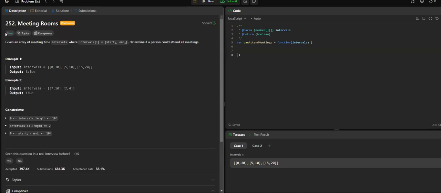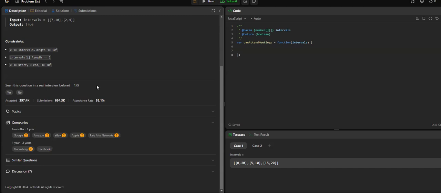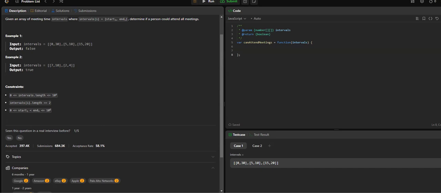So today we'll be starting with an easy problem, which is the Leetcode meeting rooms problem, and that has been asked at almost all good companies: Google, Amazon, Apple, Facebook. So we'll just go through this easy problem first, and we'll try to solve it.